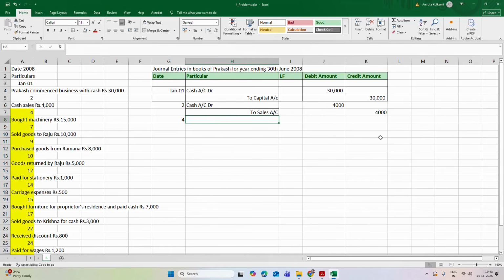So which account is increased, which asset is increased, that is machinery asset is increased. So machinery account is debited for rupees 15,000, and this machinery is paid by cash. So to cash account, that is 15,000.